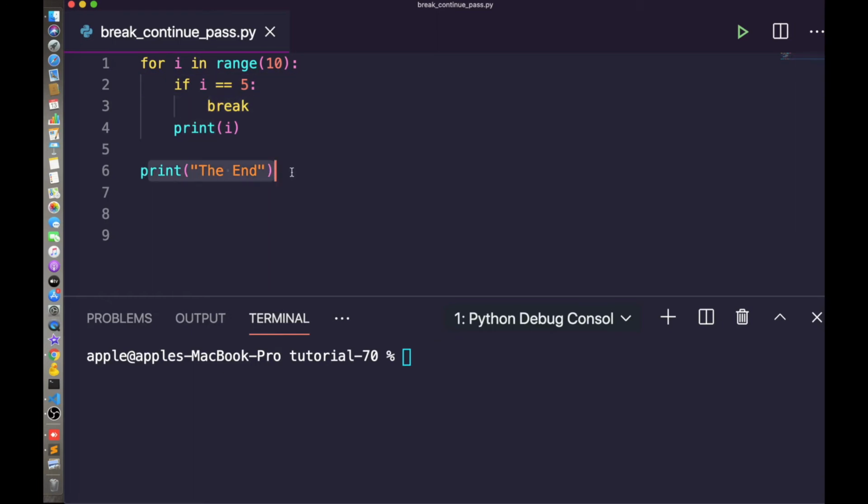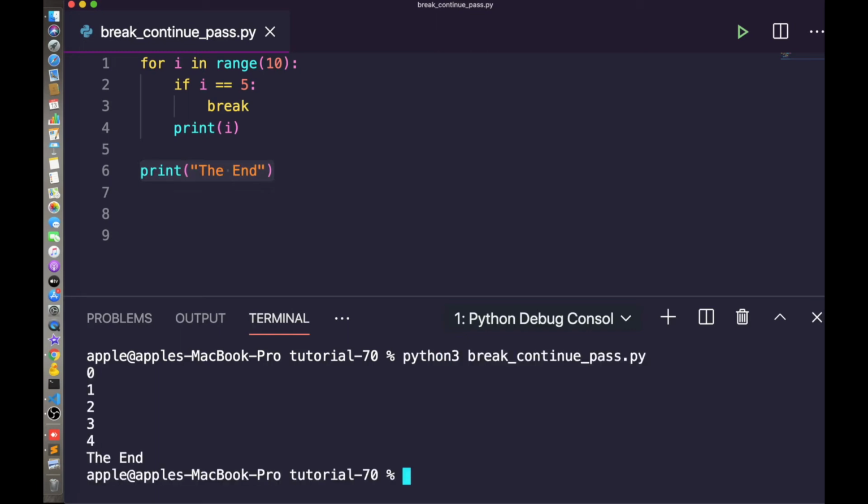The break statement terminates the loop containing it, and control of the program flows to the statement immediately after the body of the loop. That means if i equals 5, then it will break. If the break statement is executed, it will directly jump to this statement. Okay, so let's execute this one. Here it is 0 1 2 3 4, then the end. That means the break statement is executed. So this is how the break statement works in Python.